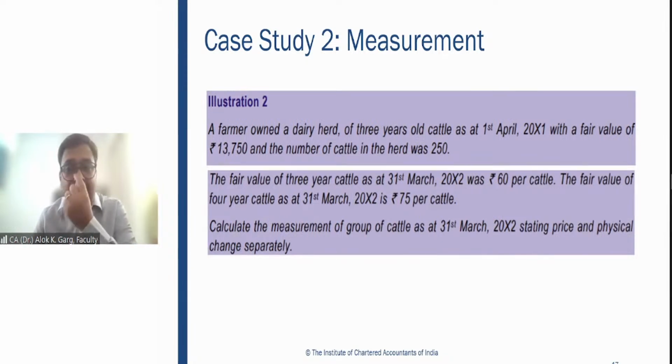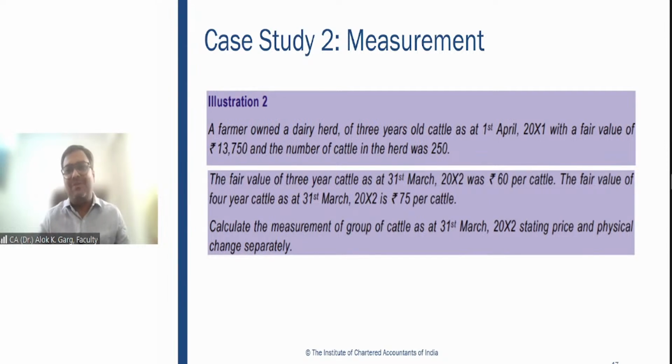So when they grow, their value will also grow. So on 1st April, the price per cattle was 55 rupees, which are 3 years old. On 31st March 2002, the price of 3-year-old cattle is 60 rupees. The price of 4-year-old cattle is 75 rupees.